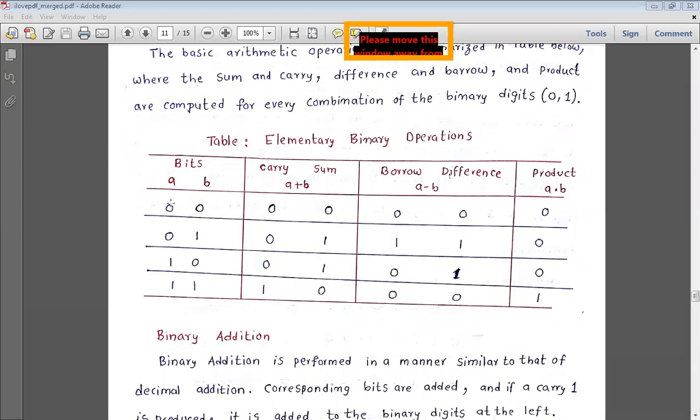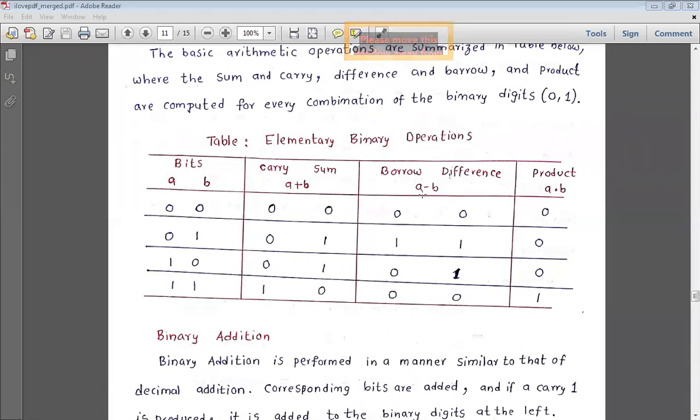So for the 0 0 combination, we are adding these two numbers. Sum is 0, carry is 0. For the second combination, 0 1, sum is 1, carry 0. For the combination 1 0, sum is 1, carry 0. For the combination when both digits are 1 1, sum is 0, carry 1. 1 plus 1 is equivalent to 2. In decimal, 2 is equivalent to 1 0 in binary. This extra 1 is called carry, and this 0 is called sum.